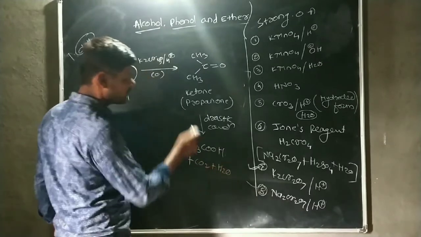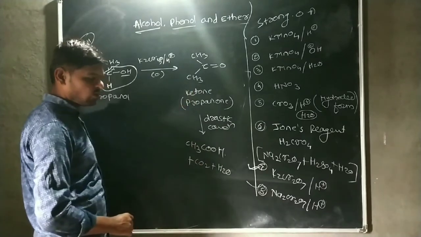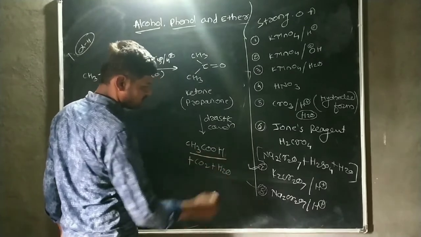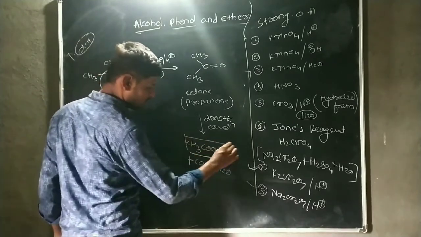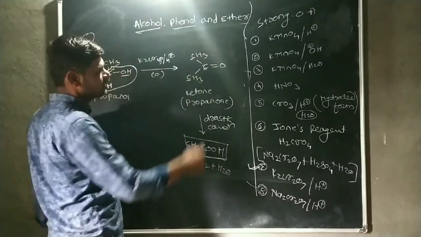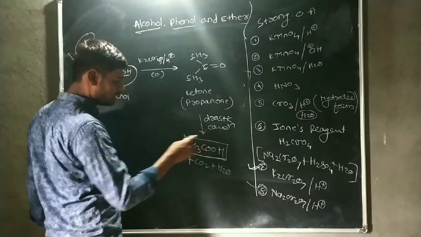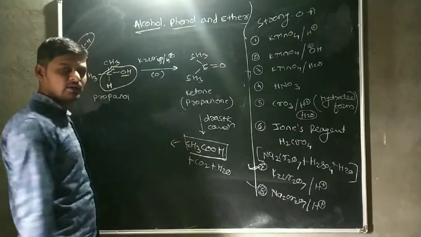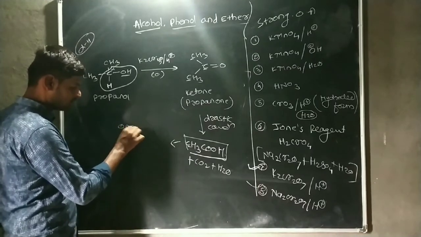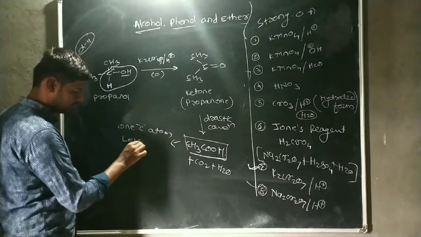In this carboxylic acid there are two carbons, but in the ketone there are three carbons. That means when a ketone undergoes oxidation in drastic conditions, a carboxylic acid containing one carbon atom less is formed.